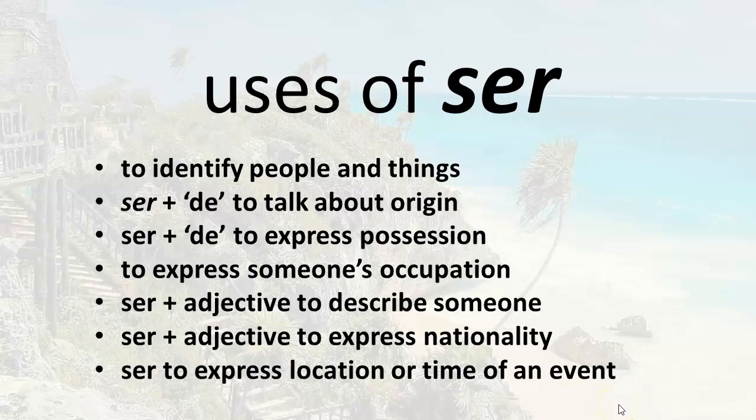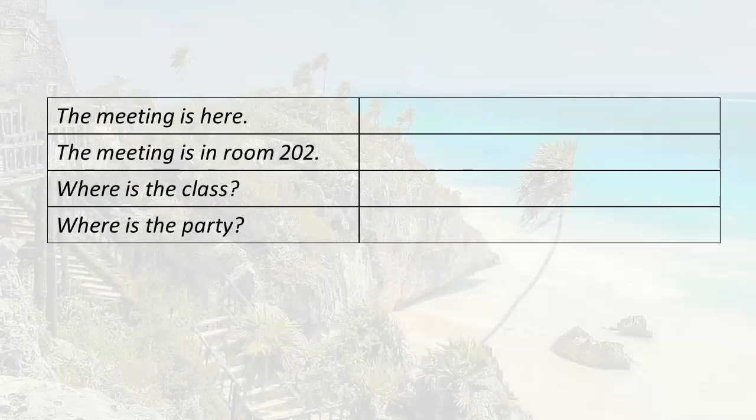So here's the deal. Students of Spanish in general are highly conditioned to use the verb estar when talking about location. This is an exception to that rule. When you're talking about the location of a person or an object, we always use estar. However, to express the location of an event, we use the verb ser. Let's take a look at some examples.